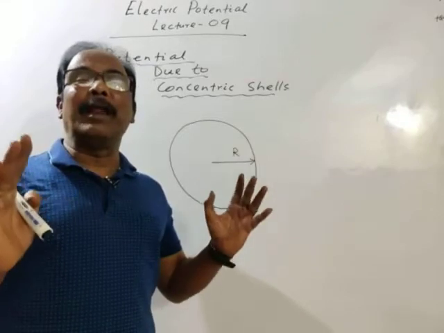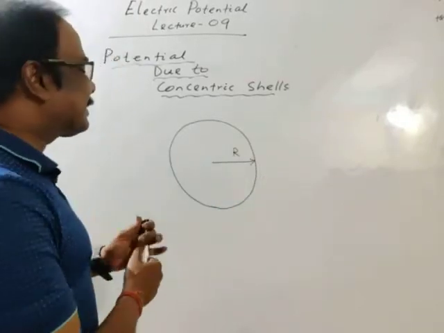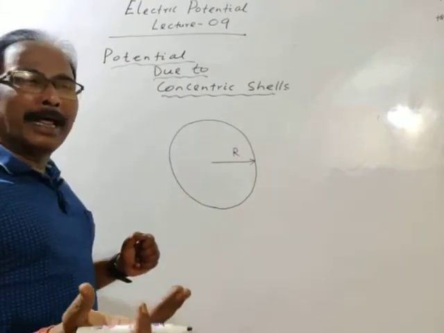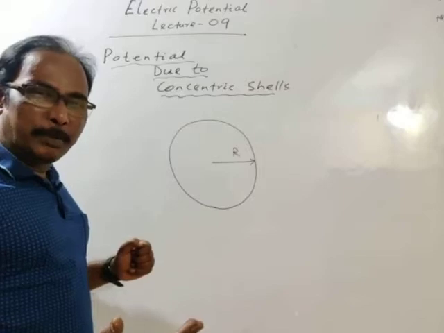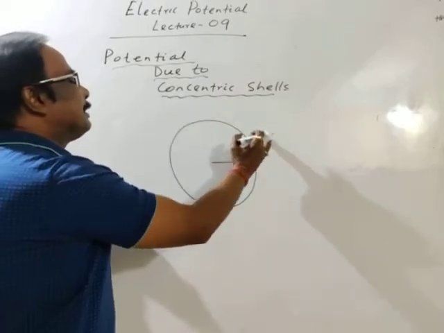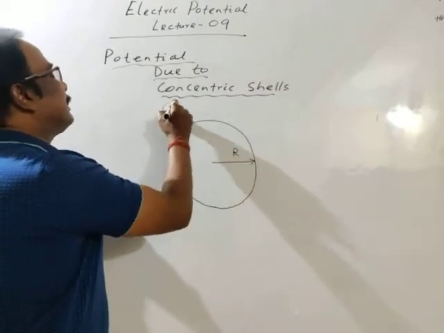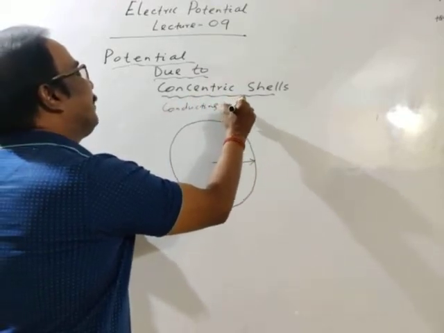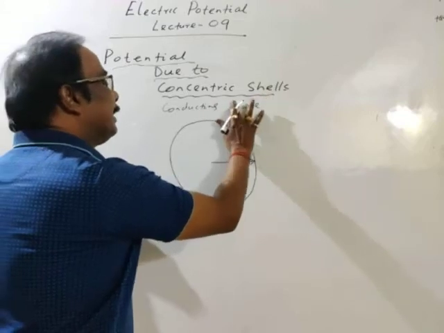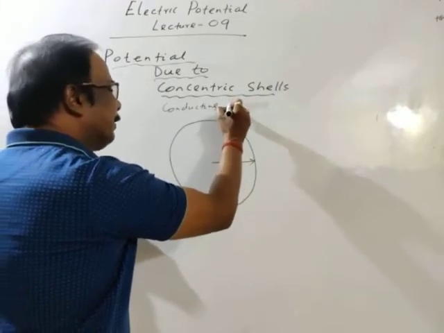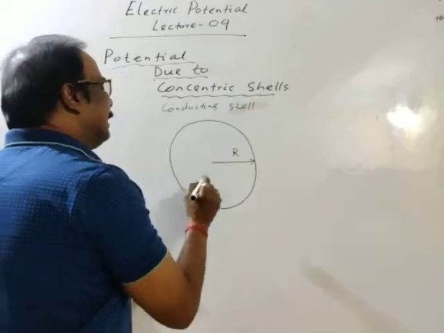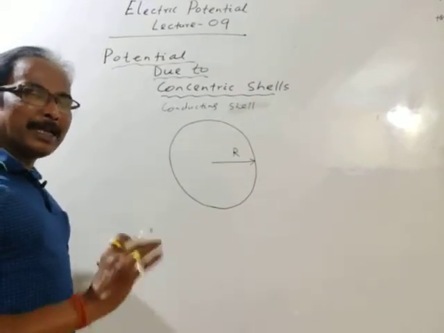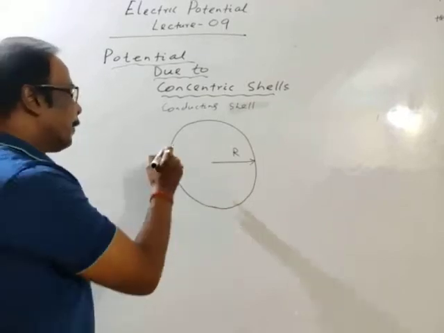Let's consider this cell is charged. Of course, we are considering metallic spheres, meaning conducting spheres. Suppose this is a conducting sphere or cell. We may write hollow sphere as cell. Let the charge given to this cell be plus Q.